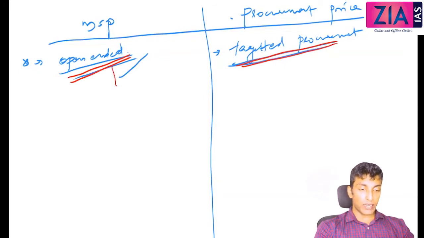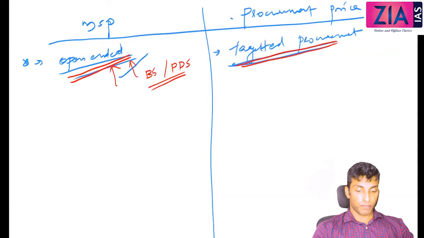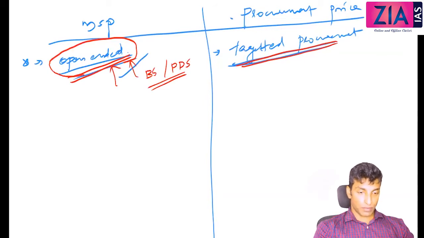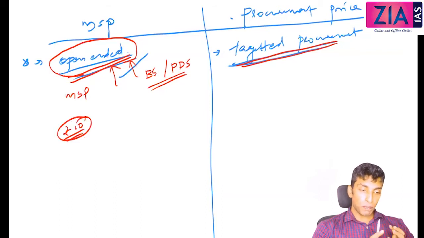Why government won't get enough from here for maintaining buffer stock and PDS? See, when you are going for MSP, I have told you, let's suppose rupee 10 is actually given as MSP. So government is willing to make unlimited procurement here. So this will act as the base.